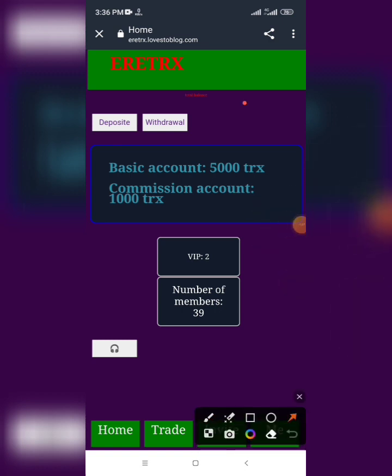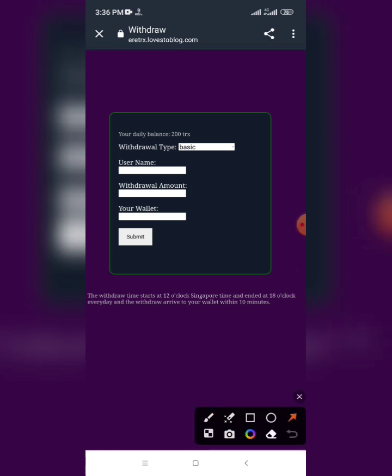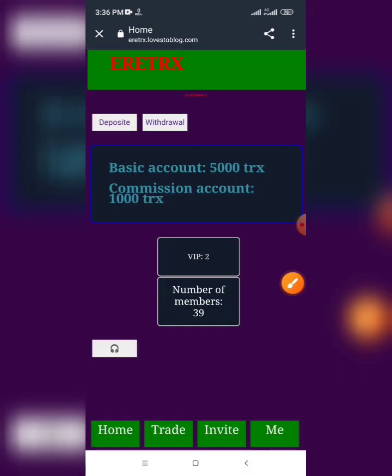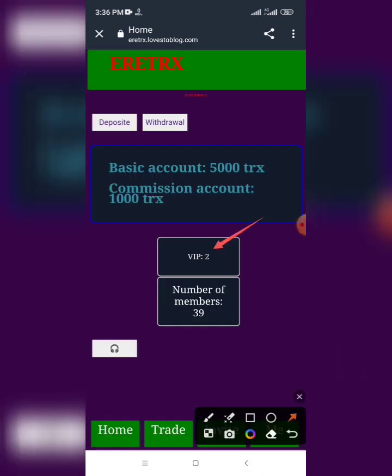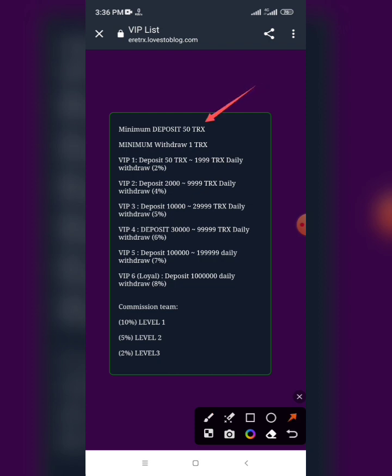I will go to withdraw now from here. When you want to withdraw, you can withdraw from basic and commission team, like with my daily 200 TRX. I will show you VIP in this platform. Click this. Like we see, this is VIP in this platform. Minimum deposit 50 TRX and minimum withdraw 1 TRX.